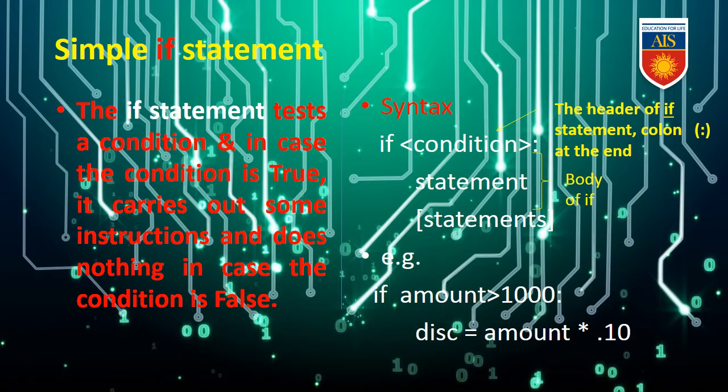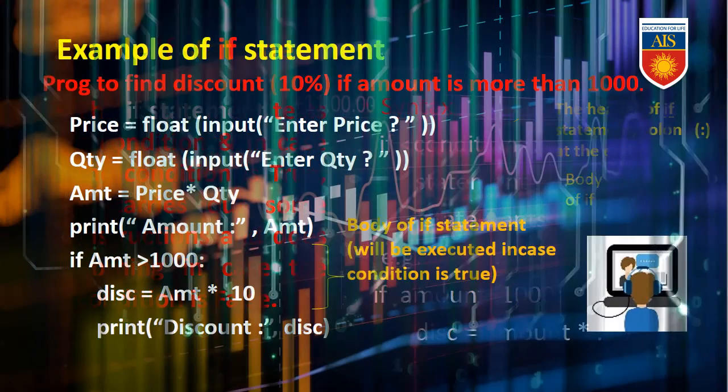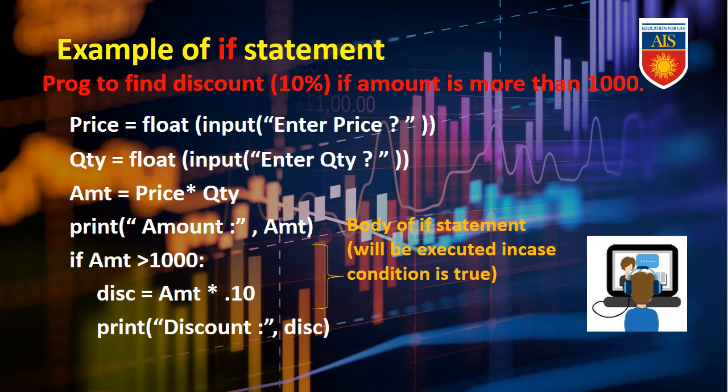That means if your inserted amount is more than 1000, then we will get the discount as 10%. We can write 10% as 10 by 100 also, or we can write like this way also. Both are okay.